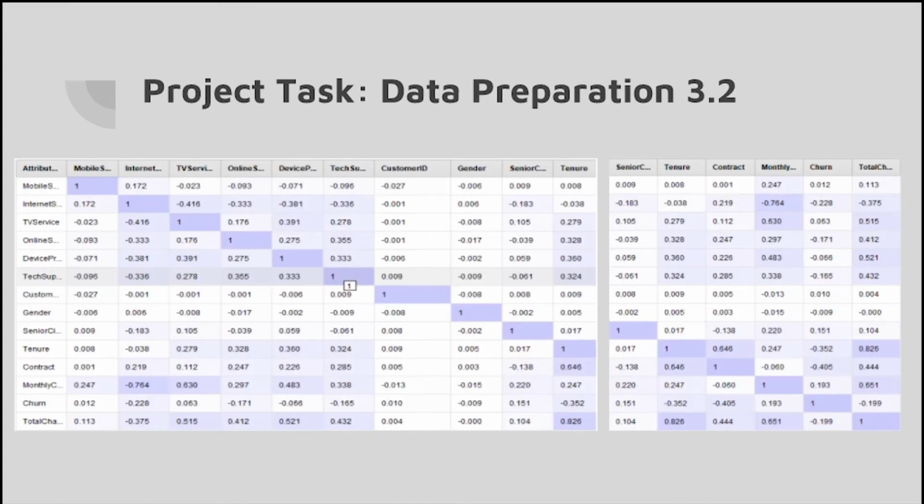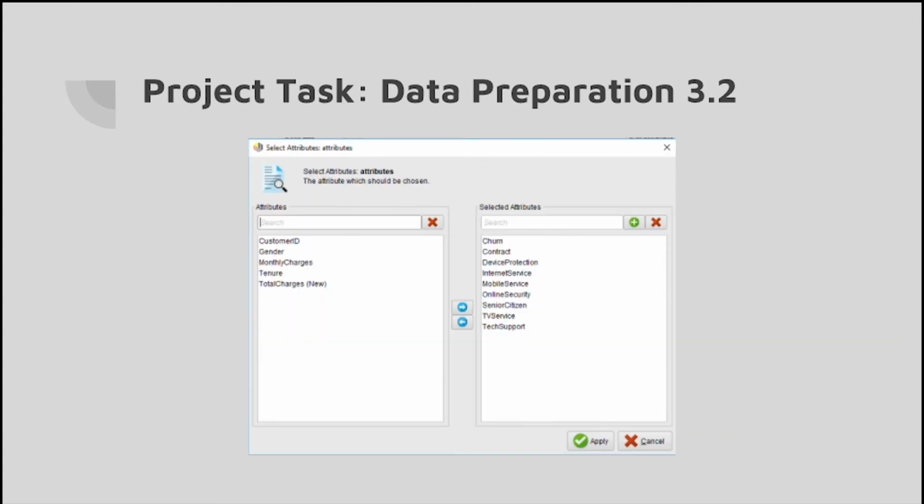If you look at this table, customer ID and gender have a very low correlation rate towards the churn. This is due to the fact that customer ID is randomly given to every single customer. Therefore, it is not that relevant when it comes to predicting whether customers will churn or not. Same goes for gender. Gender does not really predict whether customers will churn because it's a random thing given. And next we have monthly charges, tenure, and total charges, which are not included in the attributes.